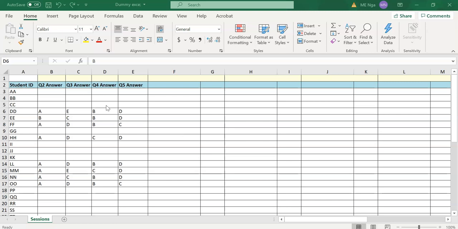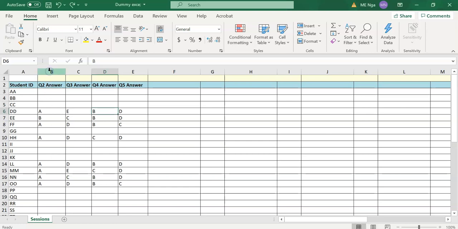Hello, here is a tip for Microsoft Excel to sort answers from an example of an Excel sheet where you have multiple students and you have multiple answers. So for example, if I want to push all these rows with answers right to the top and I don't want to see all the blank rows, here is what I can do.